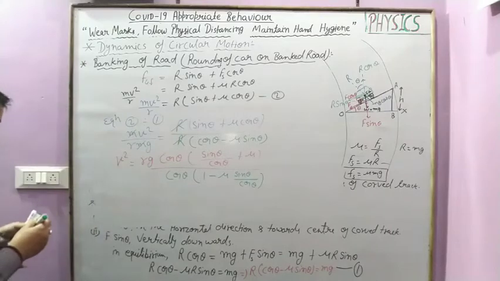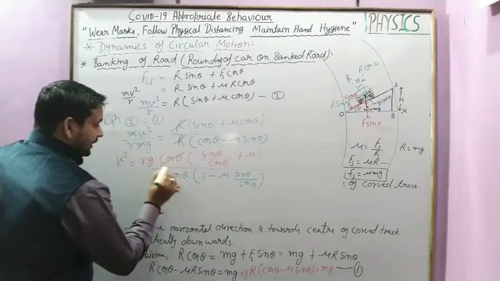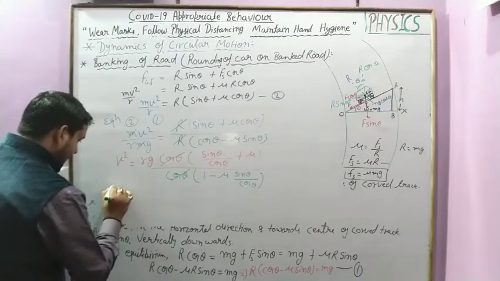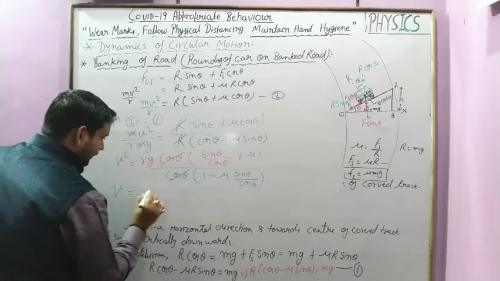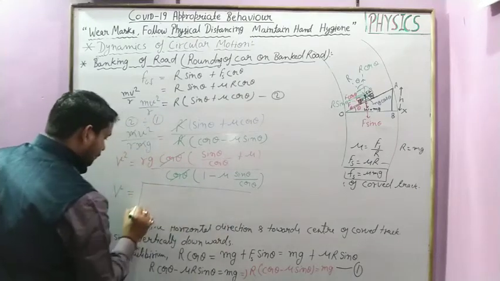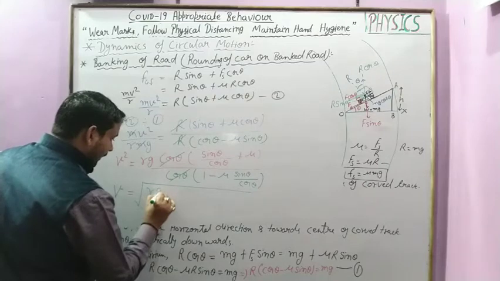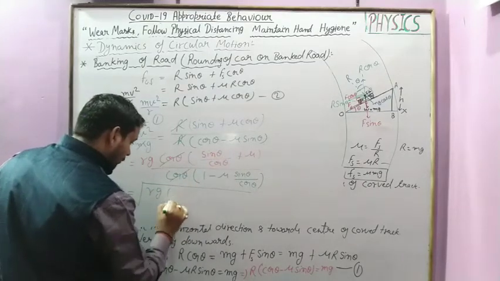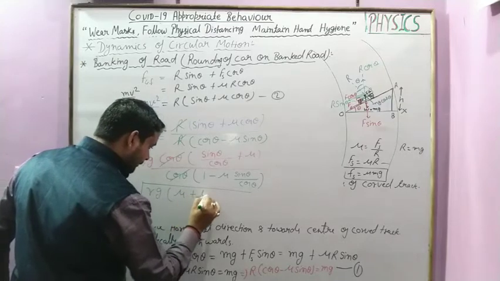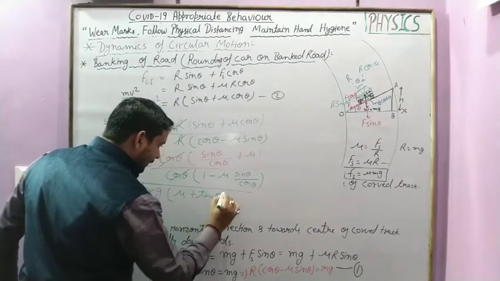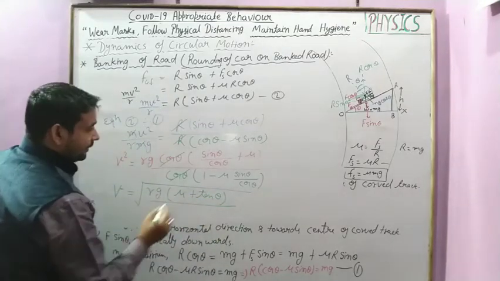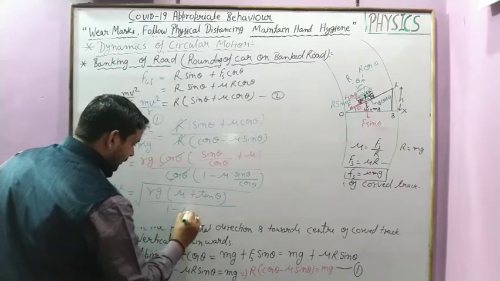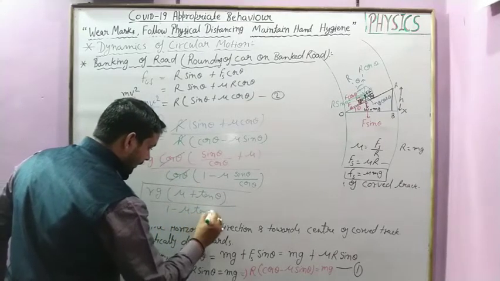Here now student, this cos theta is cancelled and we get the velocity is given by square root of rg times sin theta upon cos theta, which is equal to tan theta, plus mu, and in denominator 1 minus mu tan theta.